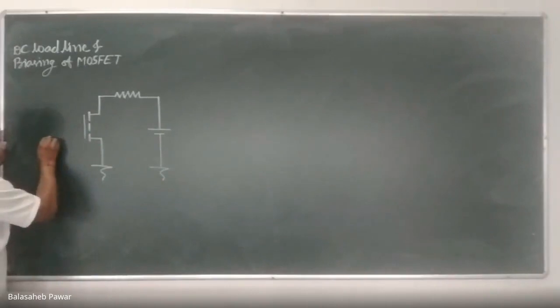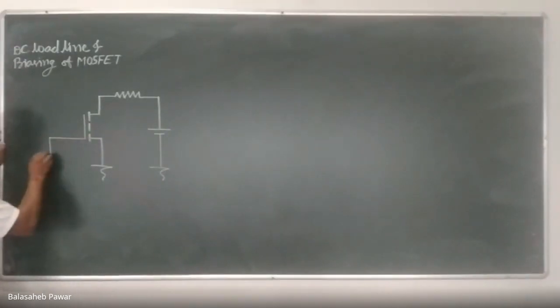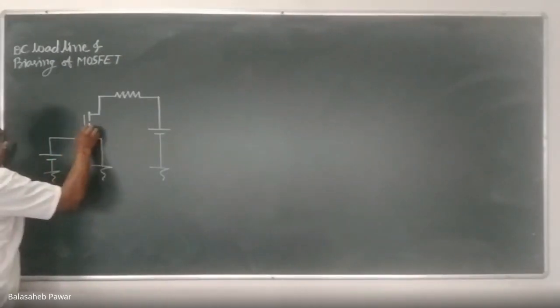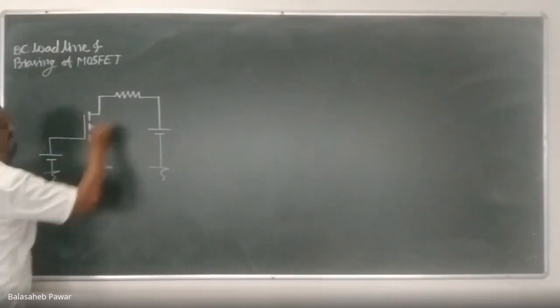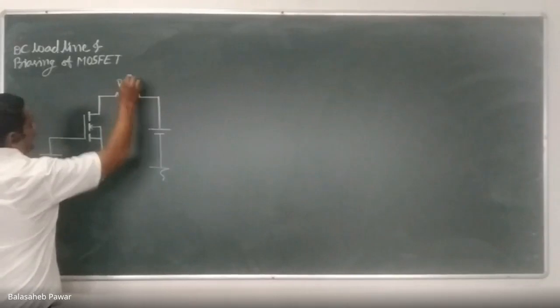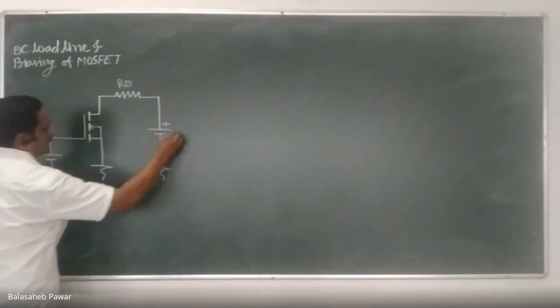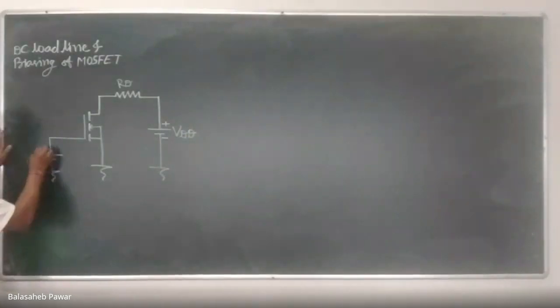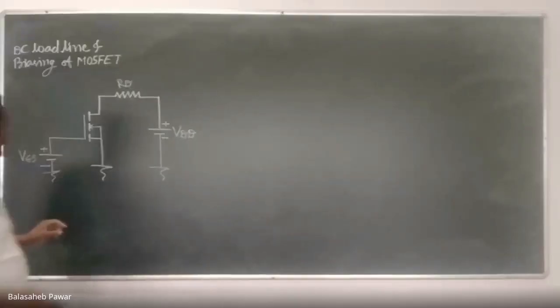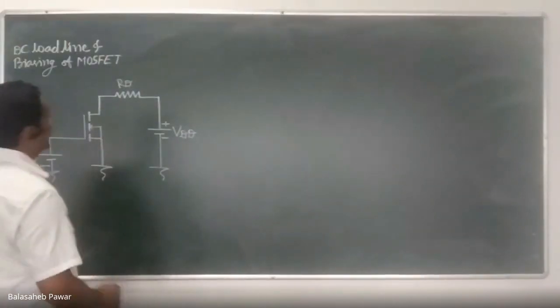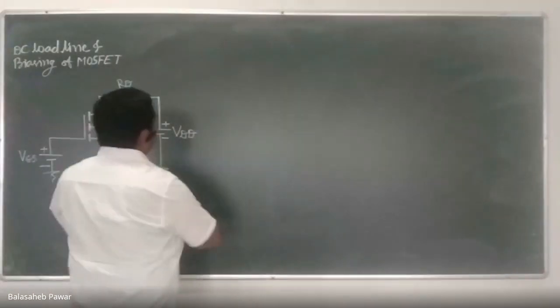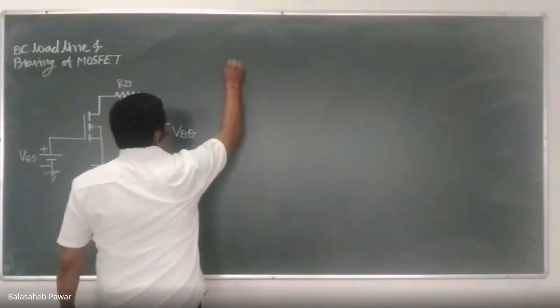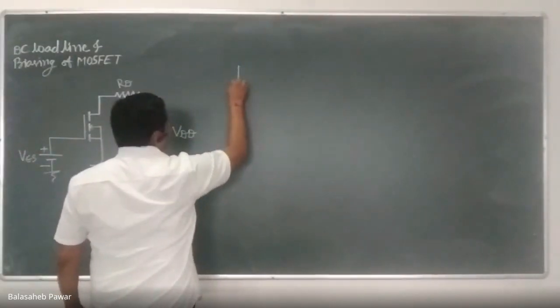Is it visible? Is it visible now? Yes, sir. Okay, so be fast now. Okay, so see, the same circuit diagram I already drew last time. We can draw it like this also.